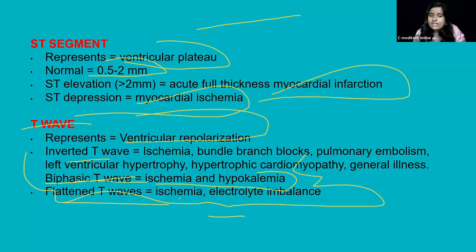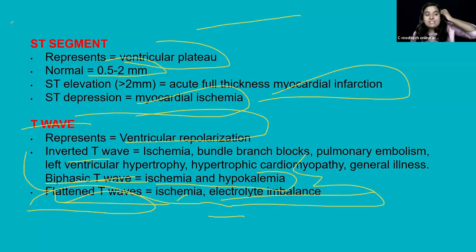This can also indicate ischemia as well as electrolyte imbalance. Low potassium as well as magnesium imbalance can cause flat T waves. Yeah, so those are some important points. I hope this is what we have learned till now about arrhythmia's basic properties, basic conditions, types and all.